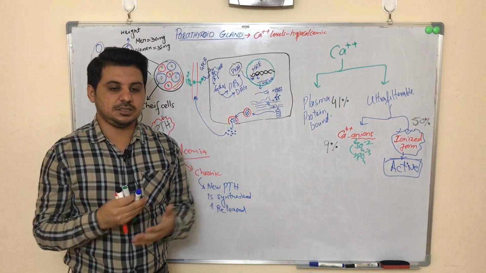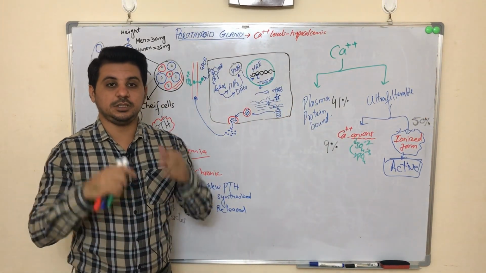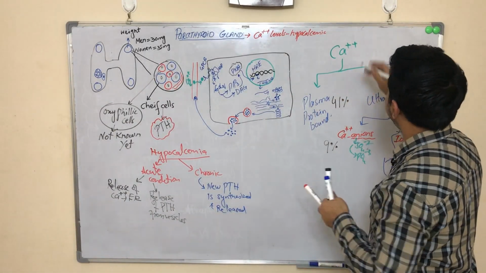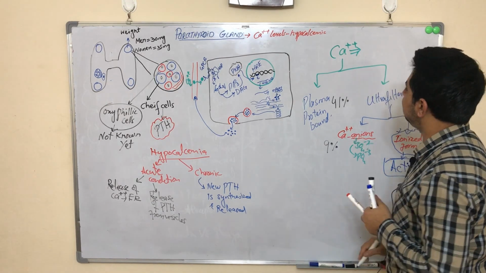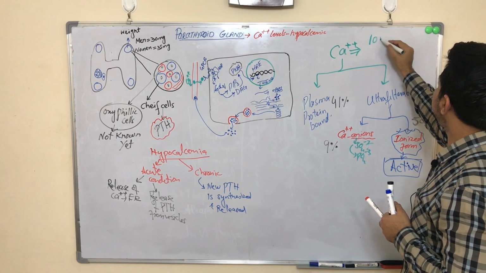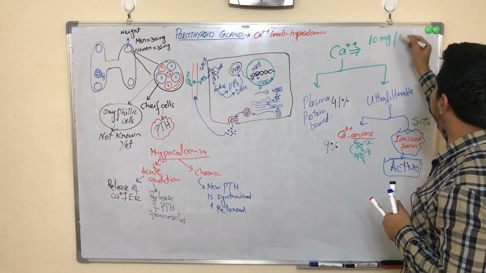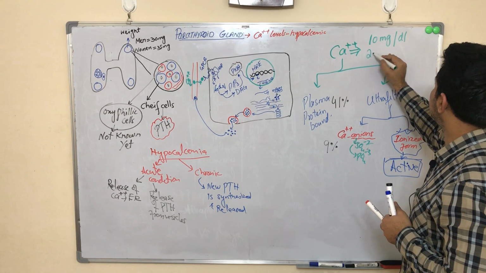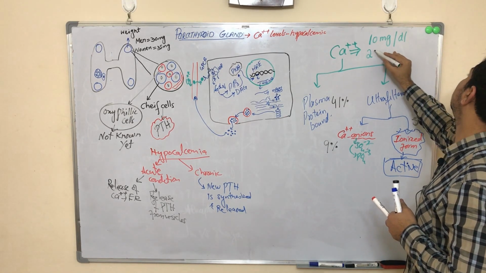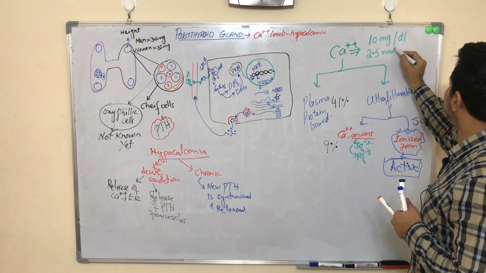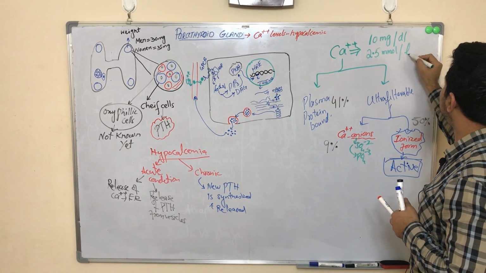Okay, and obviously we talk about the total calcium levels. The total calcium level should usually be 10 milligram per deciliter or 2.5 millimole per liter.